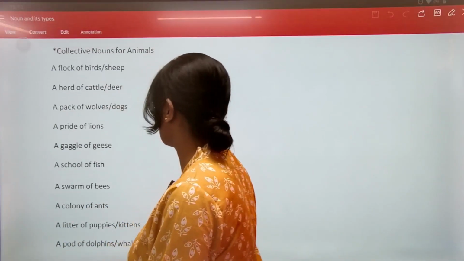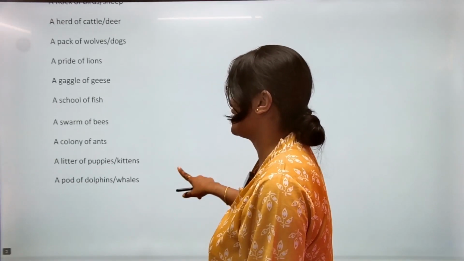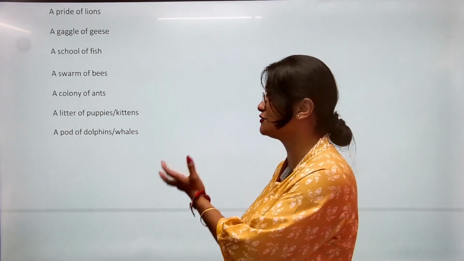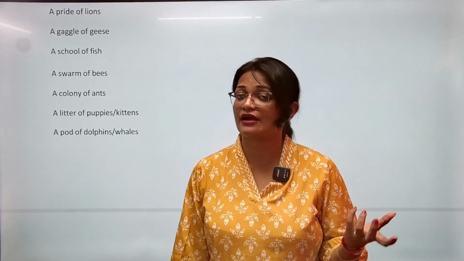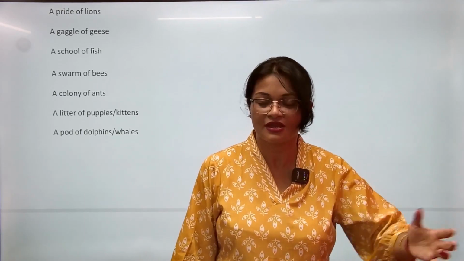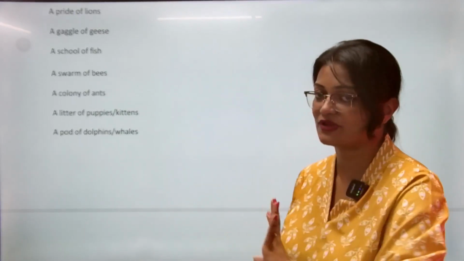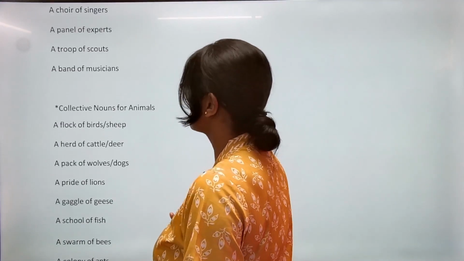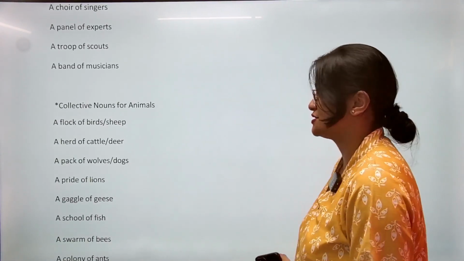Similarly, we have a swarm of bees, a colony of ants, a litter of puppies. So we have to understand how to use these types of words. We will say a bouquet of flowers only, right? We won't use the word bouquet with something else. And for animals, these won't be used. So we have to use it the way it is. A school of fish.